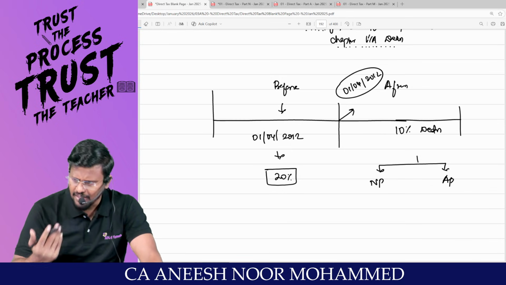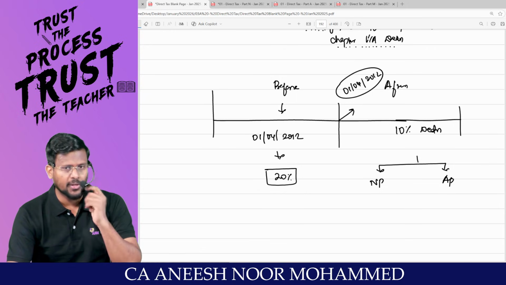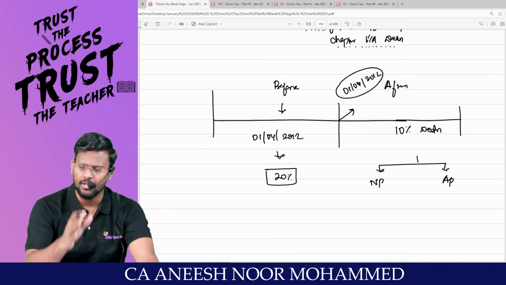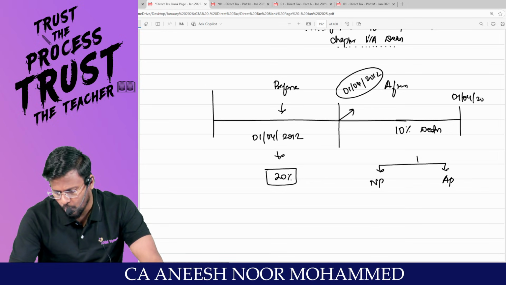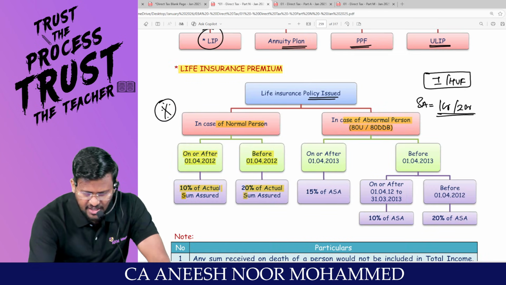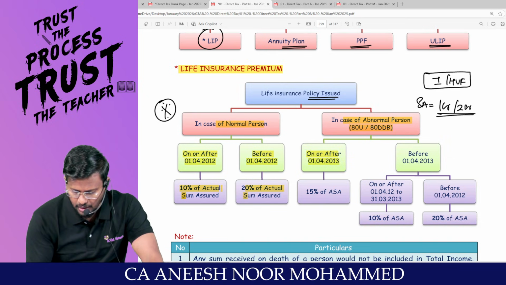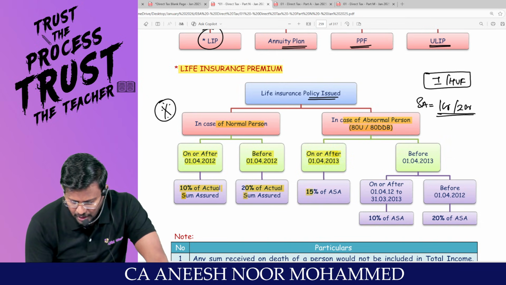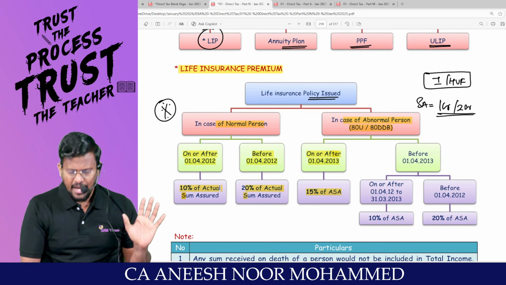If everyone criticizes the government, they have to change the rate. They can't change the rate in between, my dear lovable students. Generally, they change the rate in the next Finance Act. So the next Finance Act came on 1/4/2013. Are you all really with me? That's what this change has happened. Look at here. Sir, on or after 1/4/2013, which is 15% of the actual sum assured.